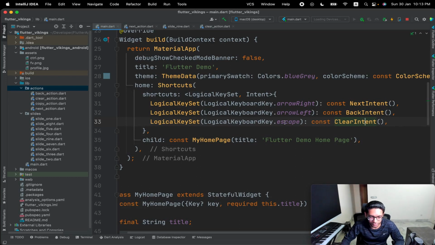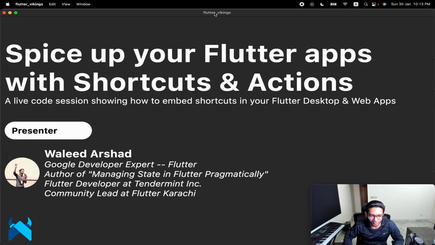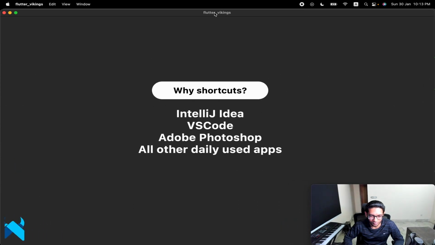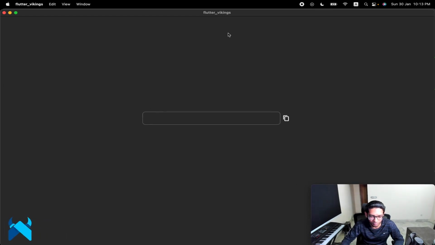So we just added this escape key, and let's see what happens when we run the app again. I guess we'll have to go through the slides again. I didn't expect that I'd have to go to the slides again. I should have created a button which lands me directly on slide 9. So let's see, we just added some keys here, and I'm pressing the escape button on my keyboard. I just pressed it and it's gone. It works like a charm.